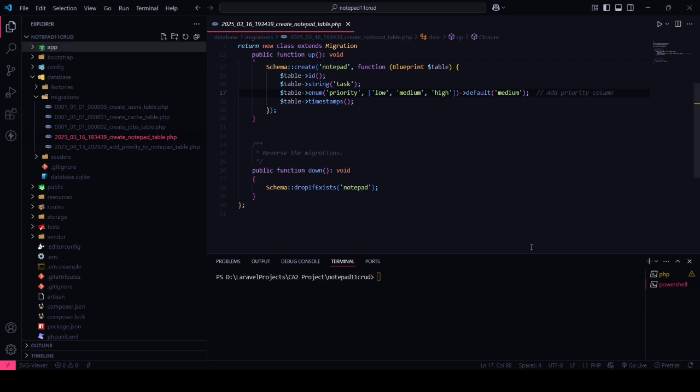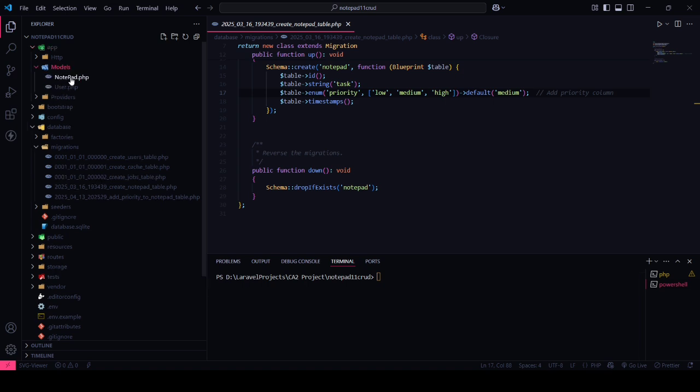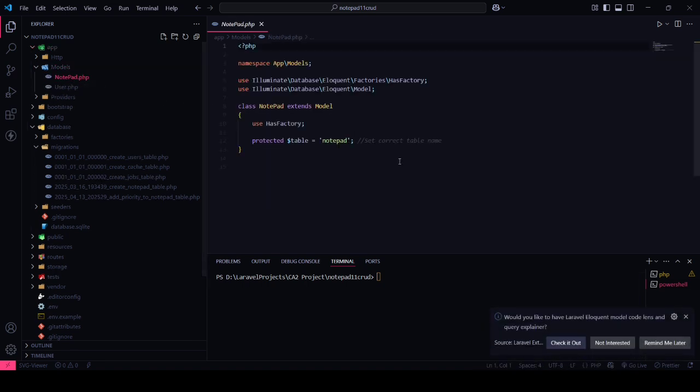Next, we have the Notepad model located in app, models, and there's a Notepad.php. This model represents our notepad table. Here we specify the table name and the use of Eloquent to interact with the database. Since we are using Laravel's built-in Eloquent ORM, we don't need to write SQL queries manually. This model helps us to access, update, and delete the tasks in the database. So that's why we created the model here.